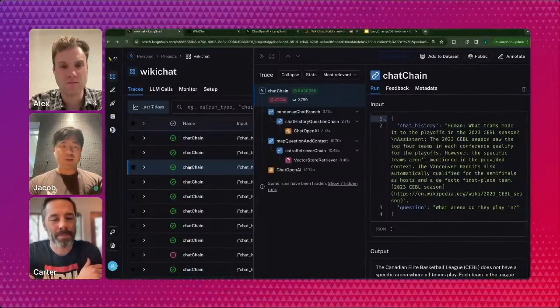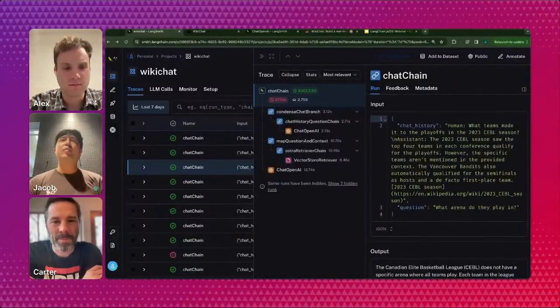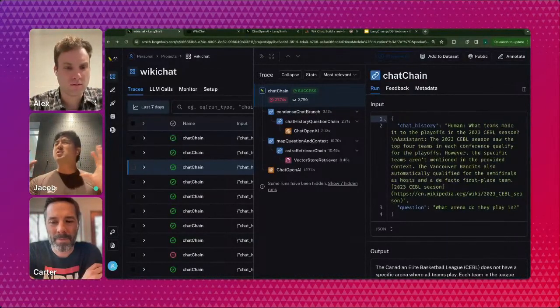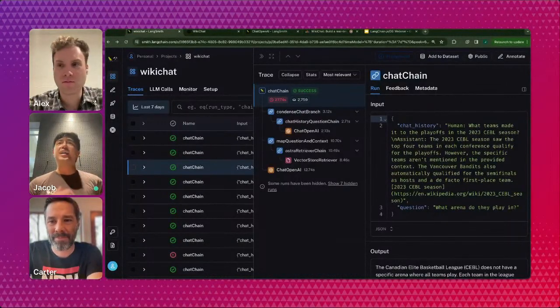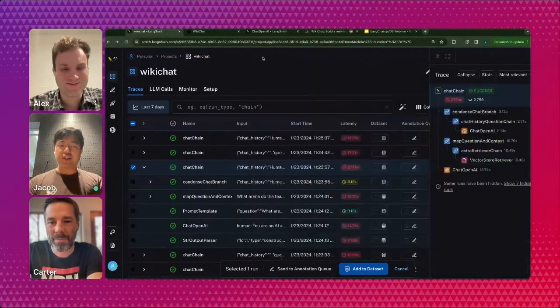So one way to do this, LangSmith has, in addition to this debugging view, this concept of datasets, and you can basically take responses and say these are a representative set of questions that I want my app to handle no matter what. Any changes I make to my prompt, my architecture, my structure, I want to make sure that I'm not going to have regressions on some kind of easy question. I don't want my users to get mad at me. So to do that, you can use this feature called the annotation queue.